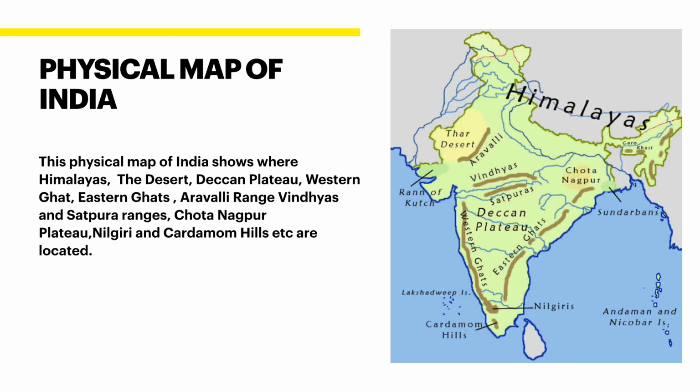This is a physical map of India which shows where the Himalayas, the desert, Deccan Plateau, Western Ghats, Eastern Ghats, Aravalli Range, Vindhya and Satpura Ranges, Chota Nagpur Plateau, Nilgiri and Cardamom Hills, etc. are located. You can also see Lakshadweep Islands located in Arabian Sea and Andaman and Nicobar Islands located in Bay of Bengal.